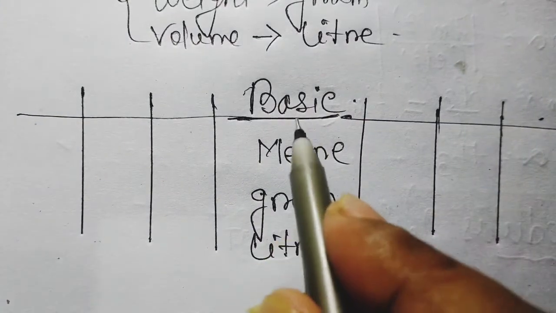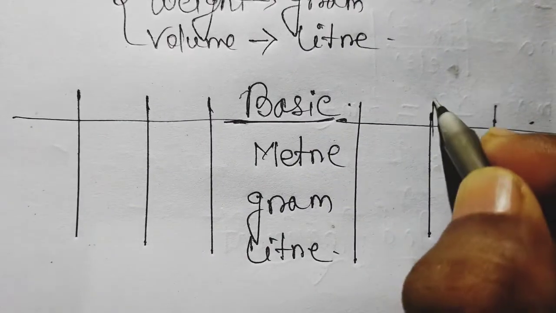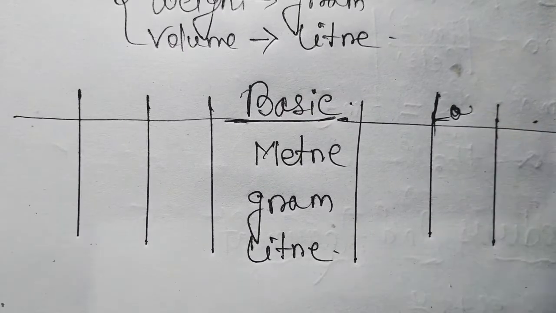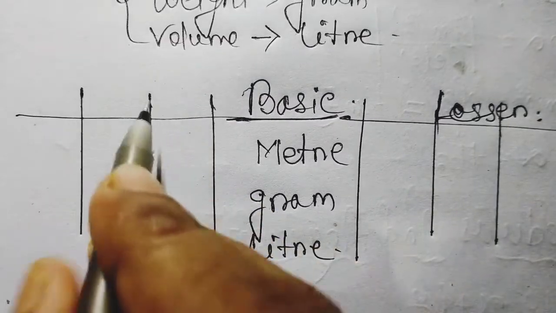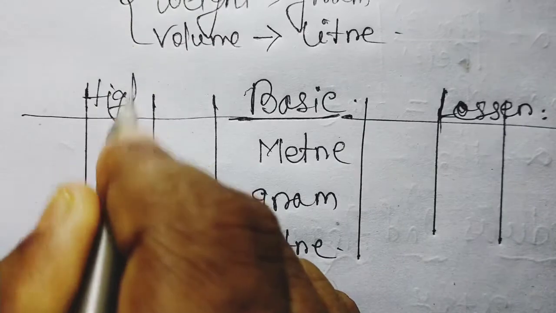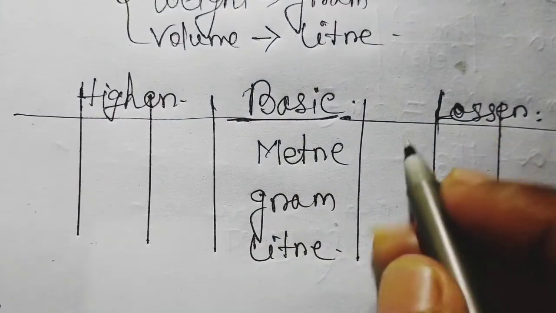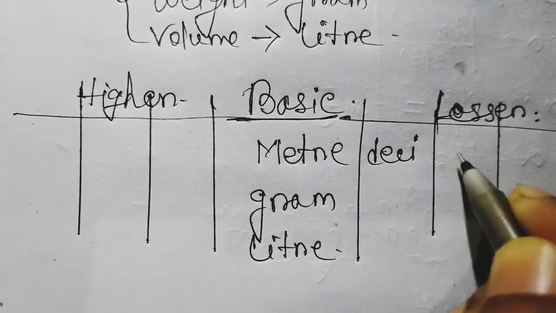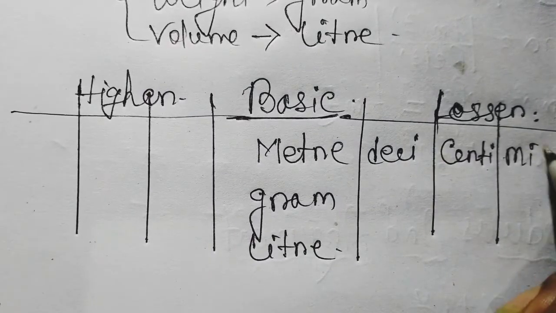Now from the basic, if we go right hand side, then we always get a lesser unit. And if I go left hand side from basic, we always get a higher unit. So from meter, if we go right hand side, then we will get deci, next centi, and next milli.